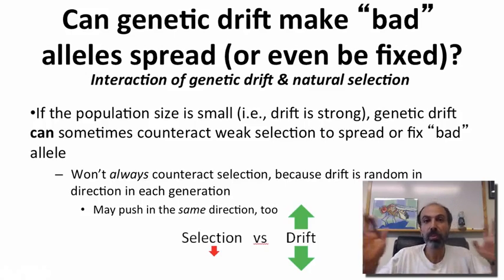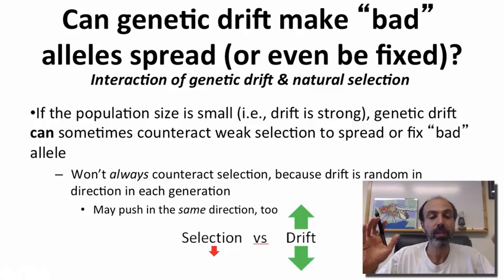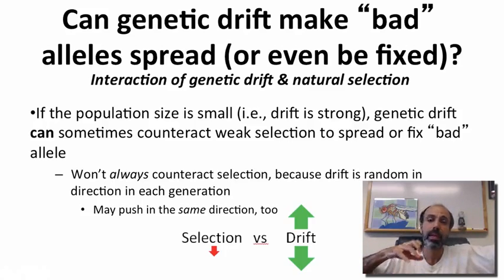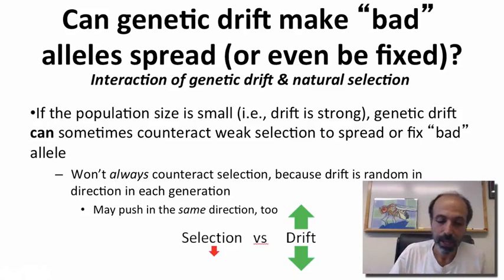Now, it won't always do it, because remember, drift is a random force, right? That'll sometimes make alleles go up in frequency, sometimes make them go down. And so drift is actually random, but it may cause bad alleles to fix, but it may also push in the same direction as selection.